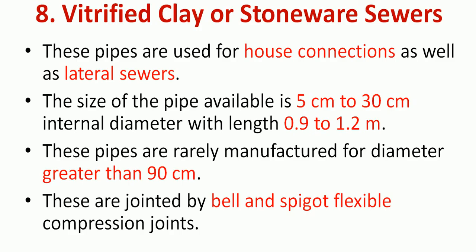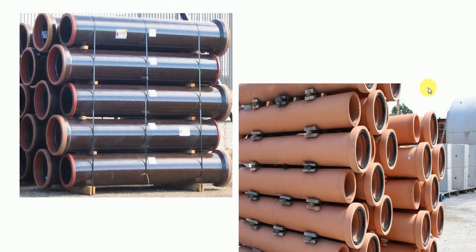These are joined by bell and spigot flexible compression joints. You might have seen these sewers. These are not generally used nowadays because of their brittleness. So these are vitrified clay pipes. They are hydraulically very efficient because of the smooth inside surfaces. You can also see the bell end and spigot end here. In this case, this is the bell end of the pipe and this is the spigot end. These are made for the joining of the pipes.